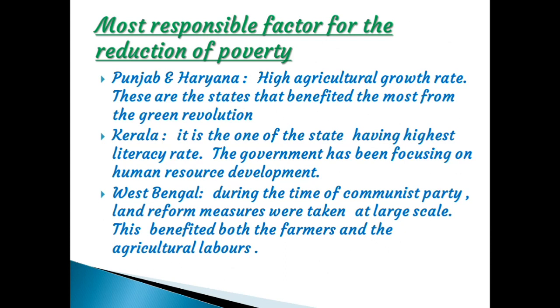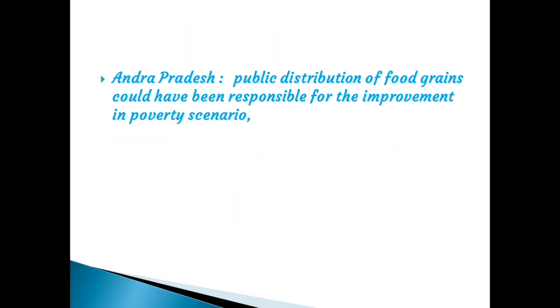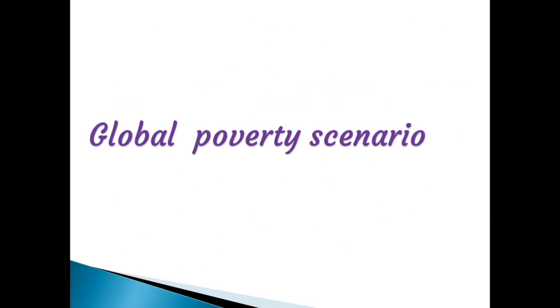In West Bengal, because of the land reform measures, they could reduce poverty. In Andhra Pradesh, the public distribution system introduced by the government led to reducing poverty. Clear? Next, global poverty scenario.